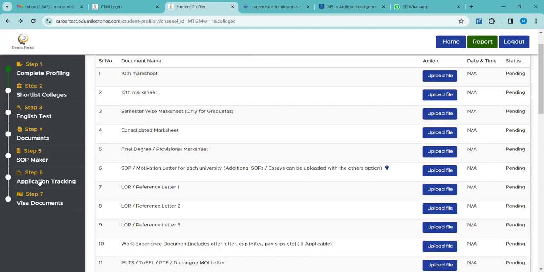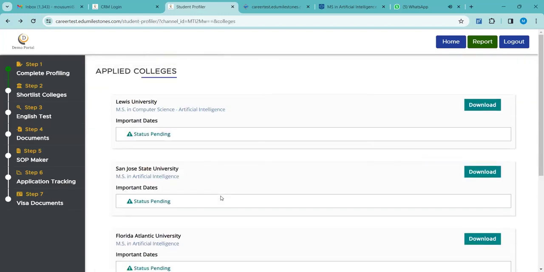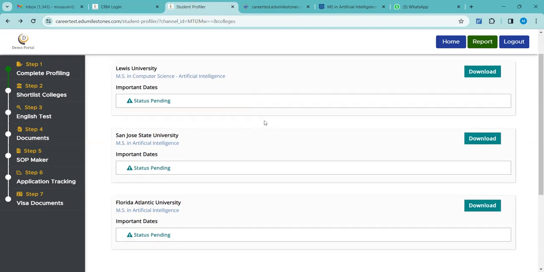Next is the application tracking, which is what the student looks for. We have kept this option open for students so that you can maintain transparency, and they also feel better. They can re-log in whenever any application submission is happening to any university, go to the application tracking, and keep track of the applications being submitted to the universities. But note that they will not be able to download any important information from here.